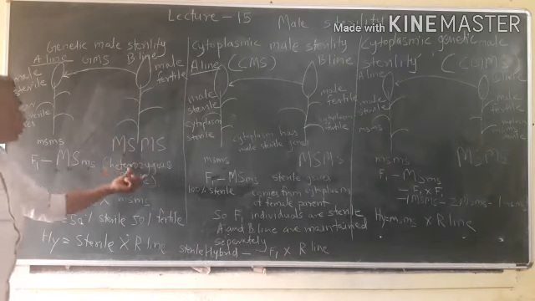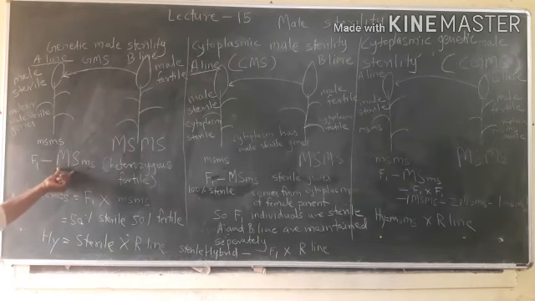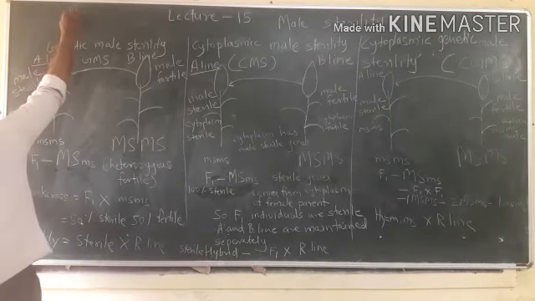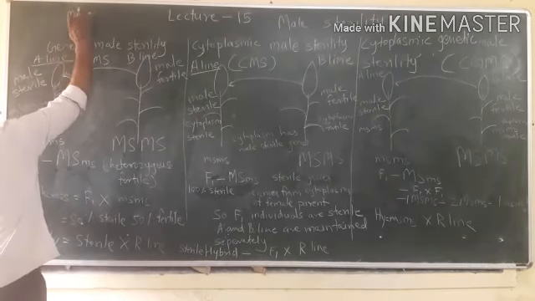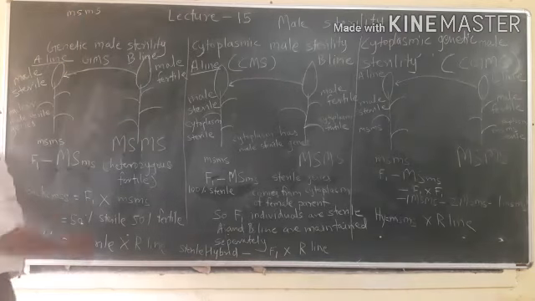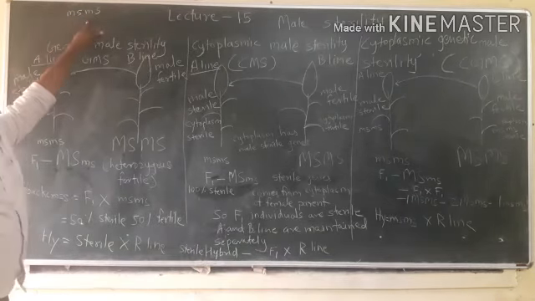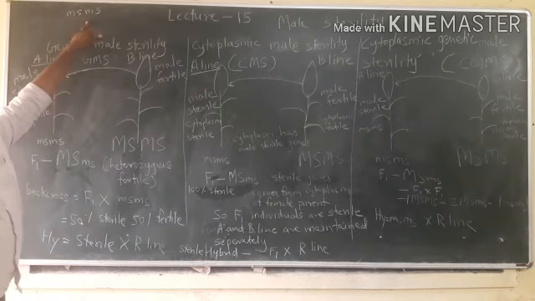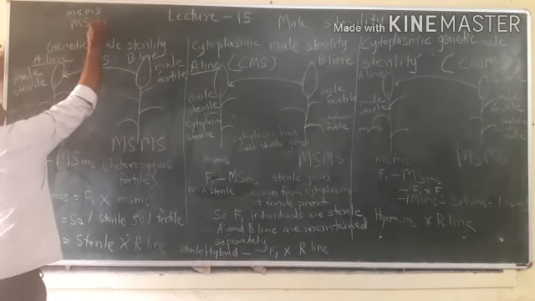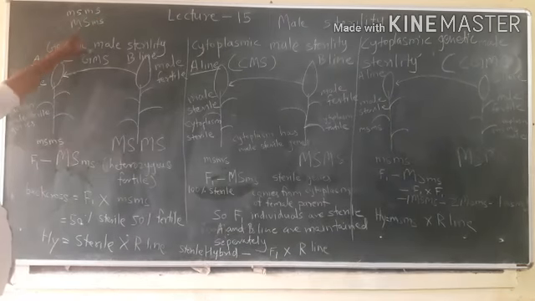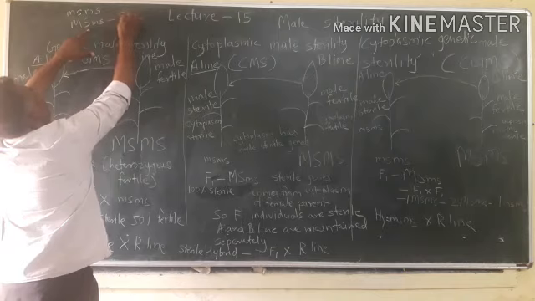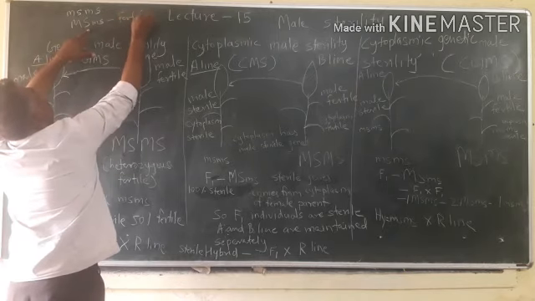Means if one is a dominant allele and one is a recessive allele, this plant will show fertile character. But it is heterozygous, means one allele is dominant and one is recessive. If both alleles are recessive, then this plant is a sterile plant. If one allele is dominant and one is recessive, then this plant is fertile, but it is heterozygous.